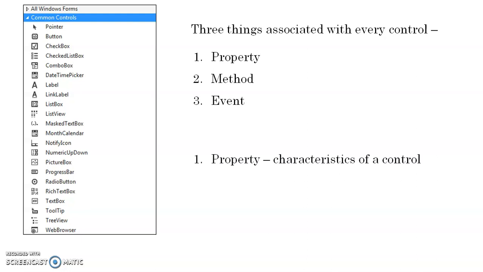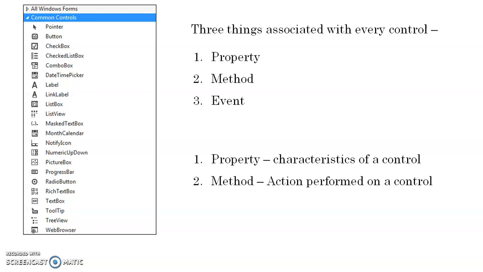Now what is this property? This property defines the characteristics of each control or each tool. Like for a button it could be the background color, for a text box it will be the font size or font type, anything. So any characteristic you are going to change for a control will be mentioned as its property.